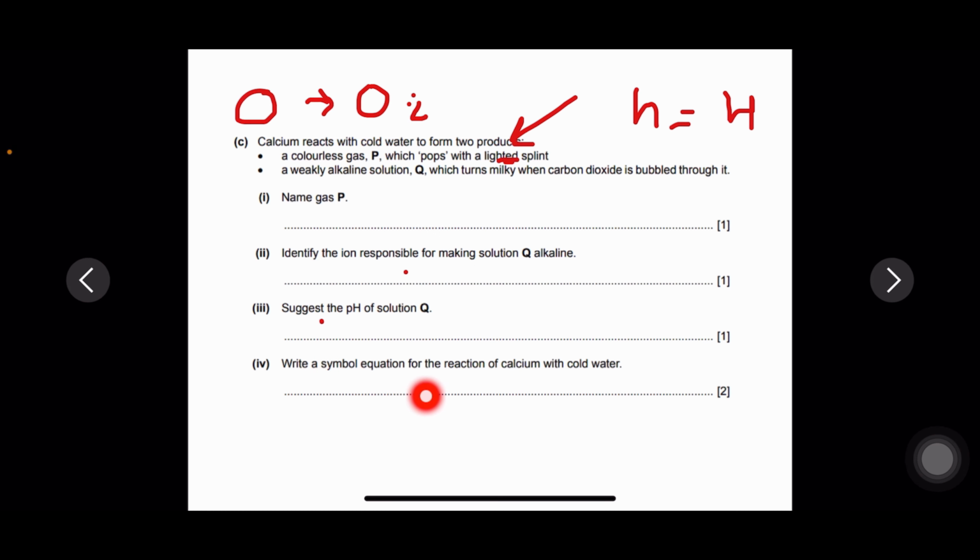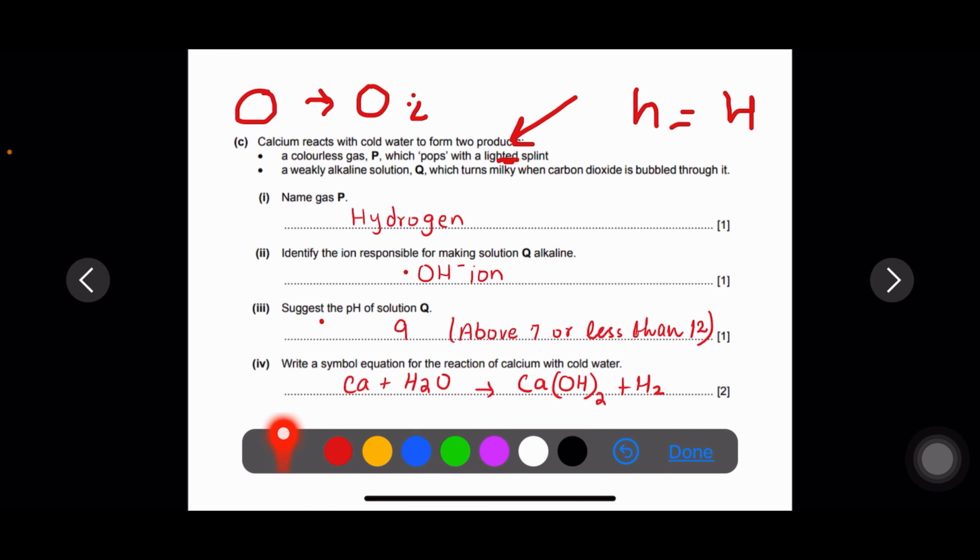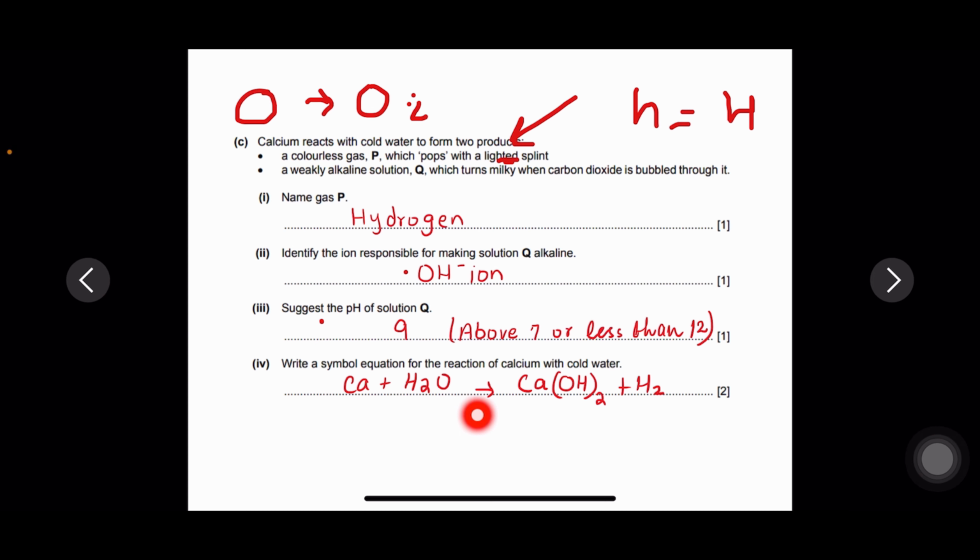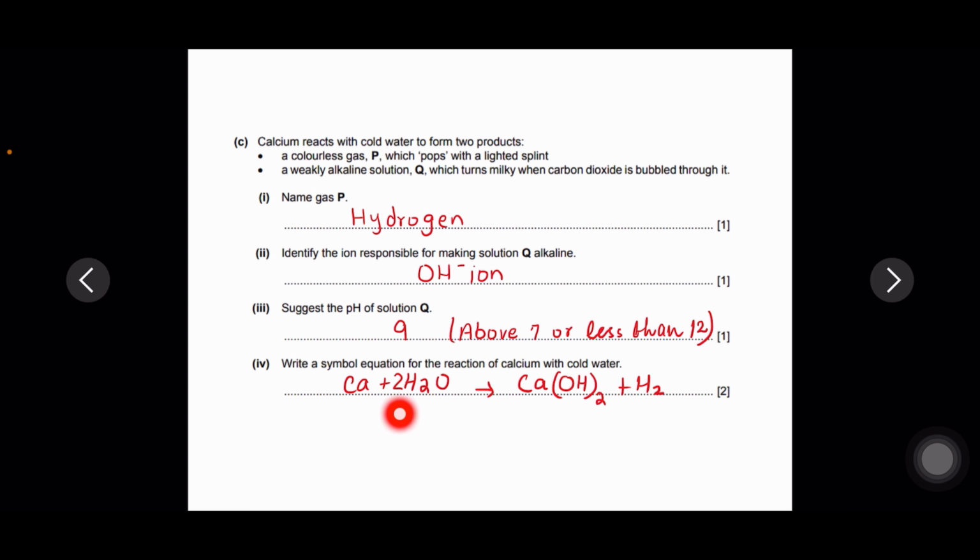Write a simple equation for the reaction of calcium with cold water. Here you have to give the chemical equation. Ca plus H2O makes Ca(OH)2 plus H2. Let us balance this equation because it is not balanced. Hydrogen after the reaction is 2 plus 2, 4. We will multiply here with 2 to make it 4. So here they become 2 molecules of water. Hydrogen is balanced. Oxygen is 2 here, oxygen is 2 here. Calcium is 1 here, calcium is 1 here. So the equation is balanced now.